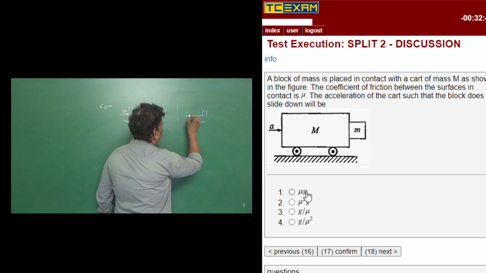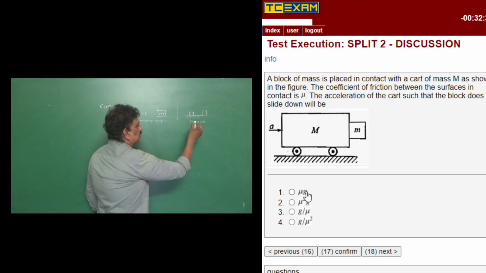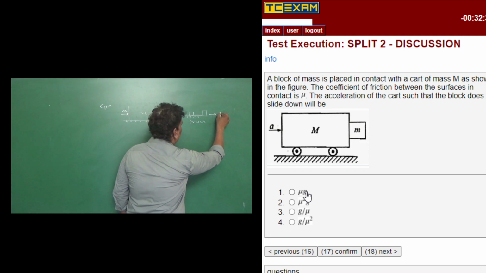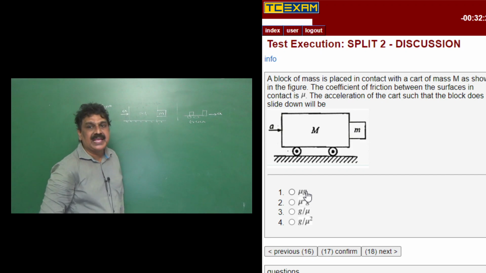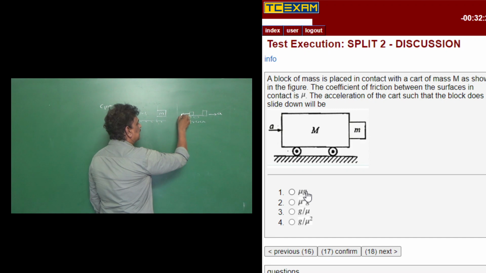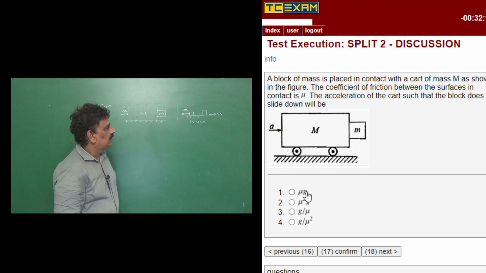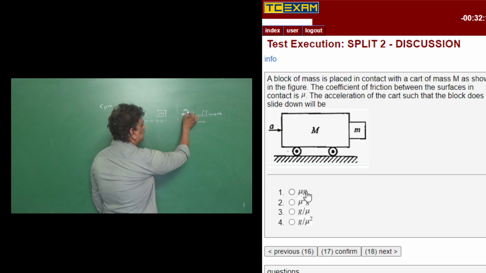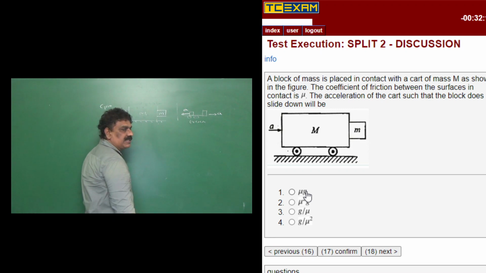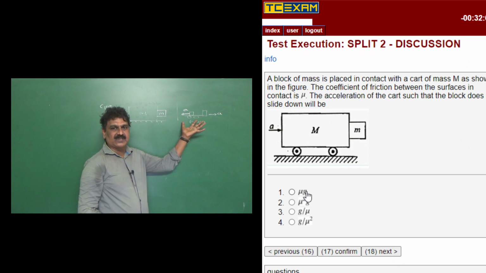A truck with a box placed on it. When this truck suddenly starts moving with an acceleration A in the forward direction, the block slides backwards with an acceleration A. Right. So here, the body slides backwards due to the non-inertial frame of reference. Here, the force acting is the fictitious force.